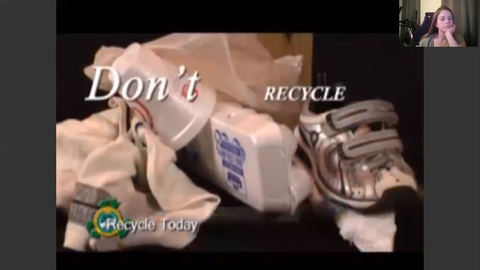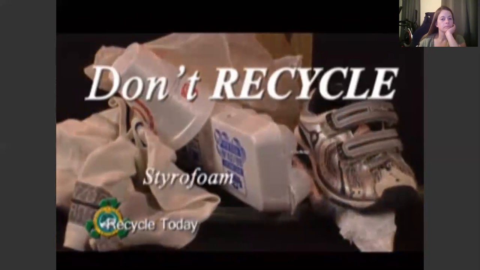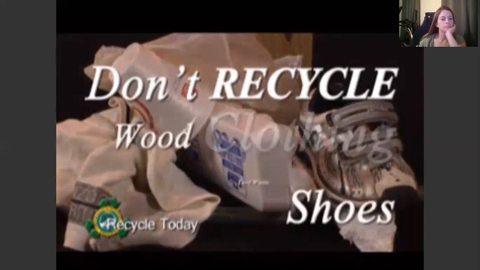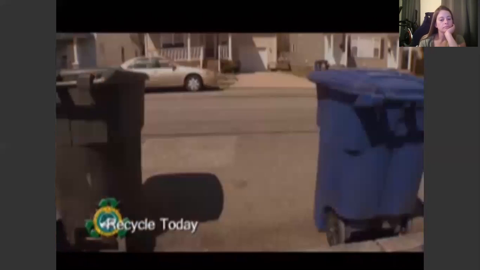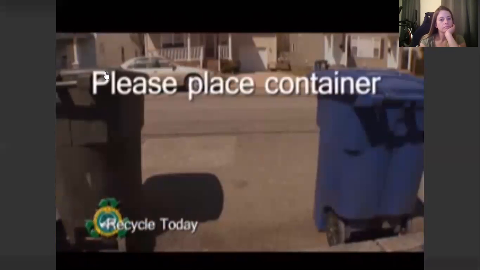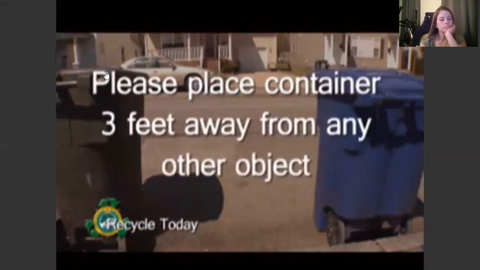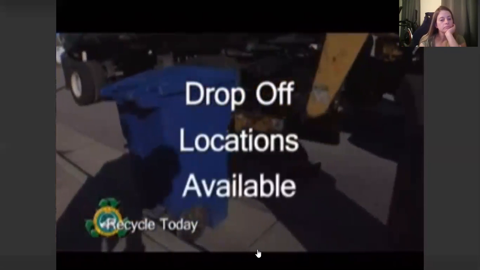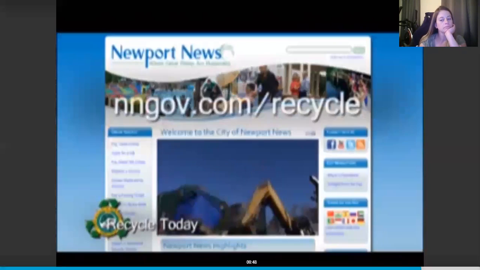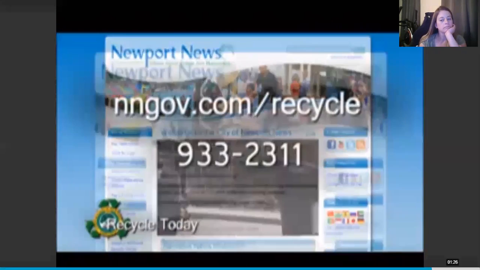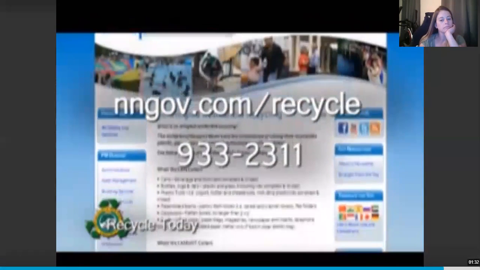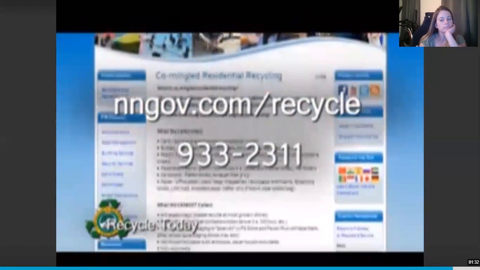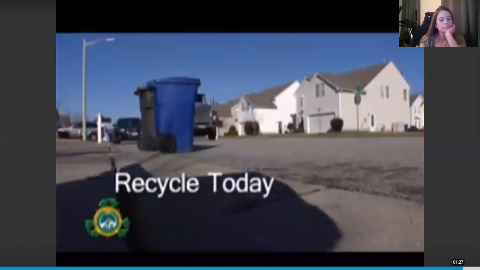Don't put in your recycling container styrofoam, clothing and shoes, wood or yard waste. Recycling containers are picked up curbside on a schedule with additional drop-off points available. For more information on what items are accepted and not, check online or call 311 for pickup schedules and answers to your other recycling questions. You can make a difference in Newport News. Recycle today.